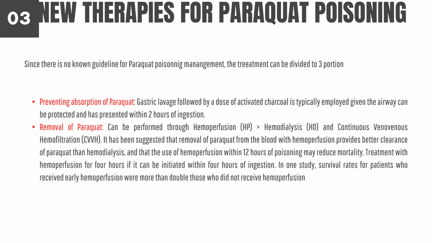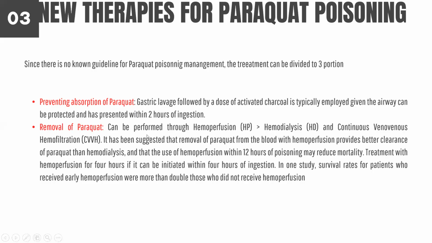It has been suggested that hemoperfusion provides better clearance of paraquat from blood than hemodialysis, and that the use of hemoperfusion within 12 hours of poisoning may reduce mortality. Treatment with hemoperfusion for 4 hours, if it can be initiated within 4 hours of ingestion, has the most benefit. In one study, survival rates for patients who received early hemoperfusion were more than double those who did not receive hemoperfusion.